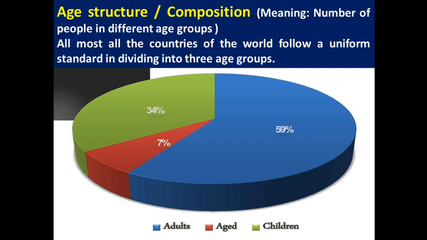The remaining 34 percent of its people belong to children. So these are the numbers of people in different age groups. That is the meaning of population composition, age structure or age composition.